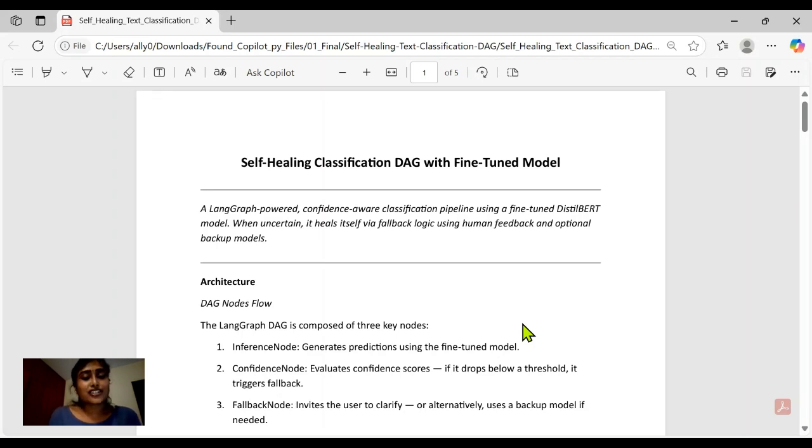Hi, I am Alekya Seerapu, and this is a walkthrough of my self-healing sentiment classification system, a LangGraph-based solution designed for reliable, confidence-aware predictions with graceful fallback handling.